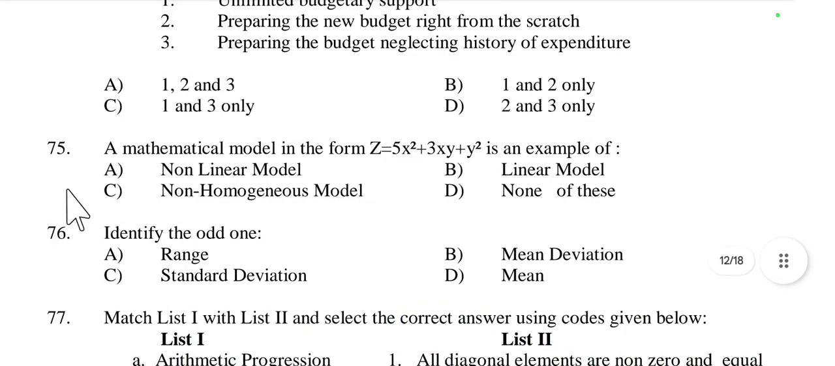Then question number 75. A mathematical model in the form z is equal to 5x square plus 3xy plus y square is an example of a non-linear model, linear model, non-homogeneous, or none of these. Here, 5x square is not linear. Linear means the power is 1. Here the power is more than 1. This is called a non-linear model. If the power is just 1, then it is called linear. If the power is more than 1, it is called a non-linear model. So option A is right here.